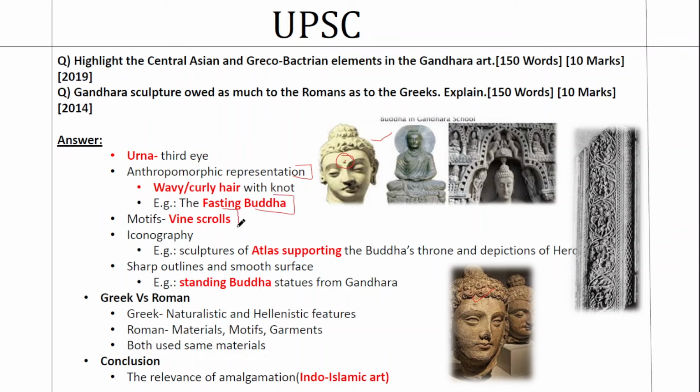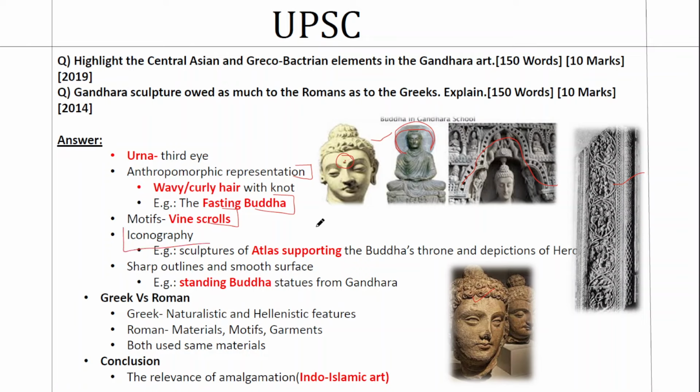Then you have the wine scrolls. I've already talked to you about the motifs that are present around the Gandhara sculpture. There you can find the wine scrolls. Wine scrolls are part of the Mediterranean culture, something that you won't find in the Indian subcontinent. So this is an element that was brought as a contribution of the Roman and the Greek culture. I've already told you about the halo as the first point. Here you can see a halo. Then you have the idea of iconography.